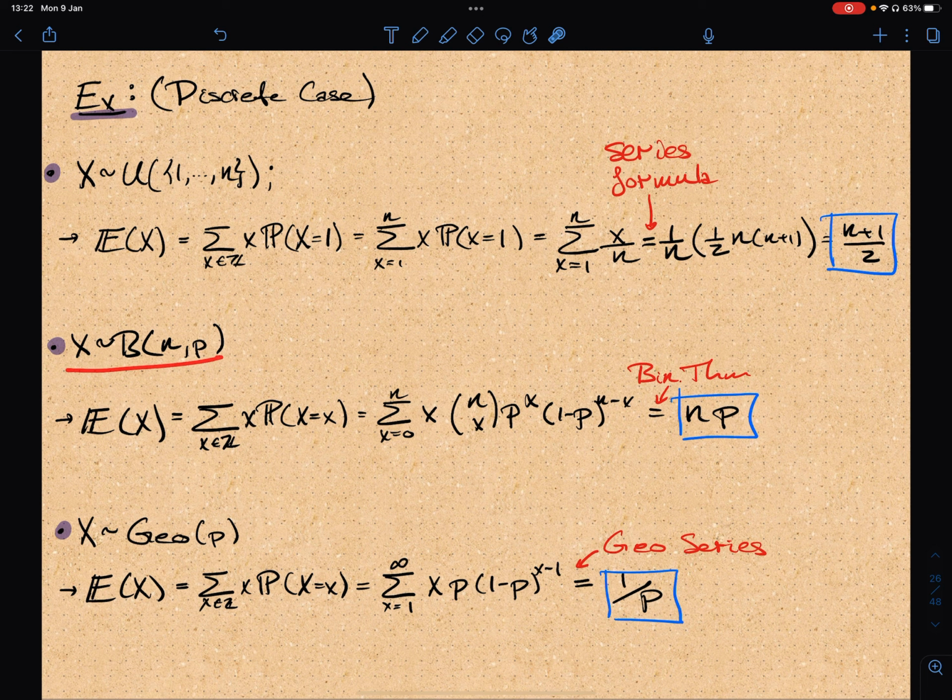Now let's look at the binomial distribution. And here we have this expected value. The summation turns out to be this. And here you actually need a little bit of machinery if you want to do the explicit summation to find the value of the summation. In particular, you need to use the